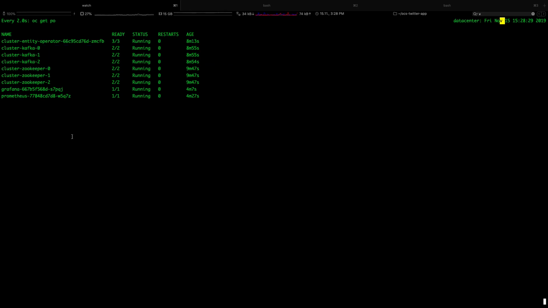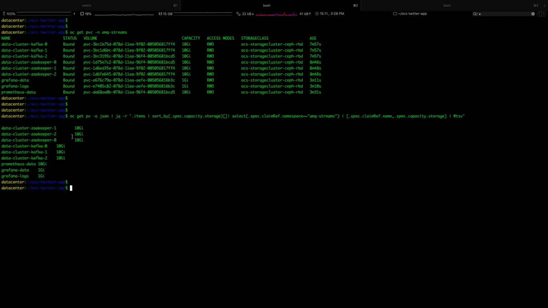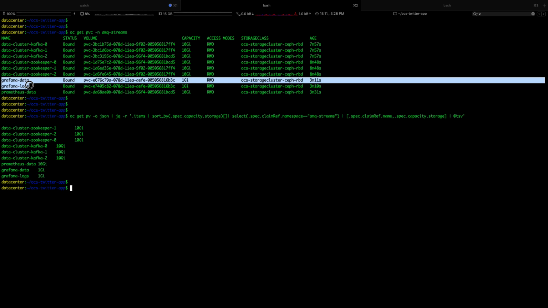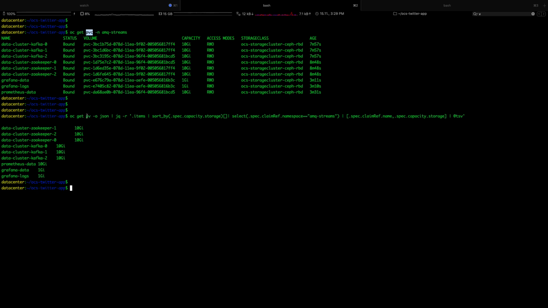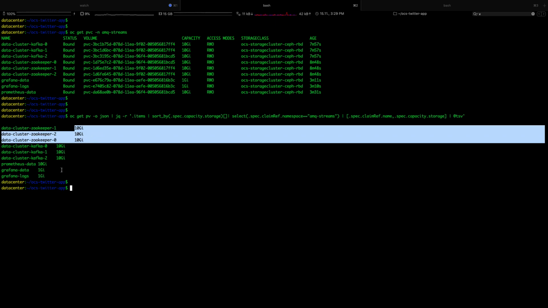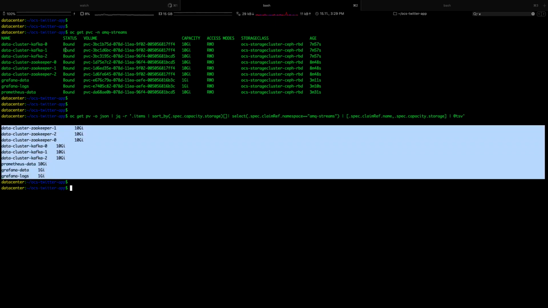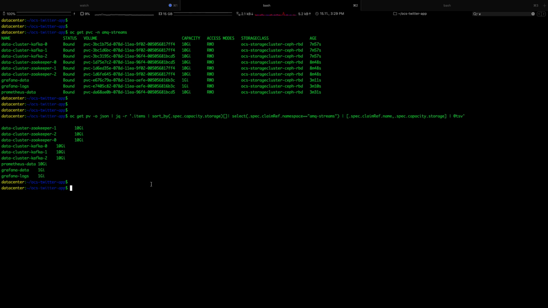So let's verify how many OCS PVs we have spawned so far. So I'm switching to my other terminal. And as you can see in this project, we have the storage class set to Ceph RBD, and we have three PVs for Kafka, 3 for Zookeeper, and 2 for Grafana for data and logs, and Prometheus. So these are PVCs. If I check for PVs in this particular project, it's the same output, but this is PV and the other one is PVC. So I think we are all set here.